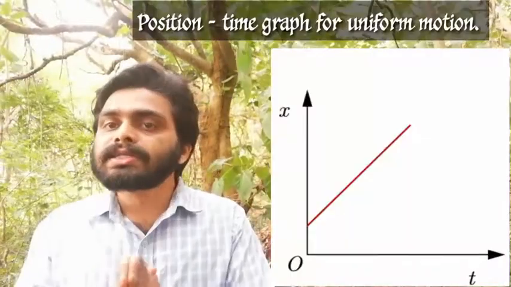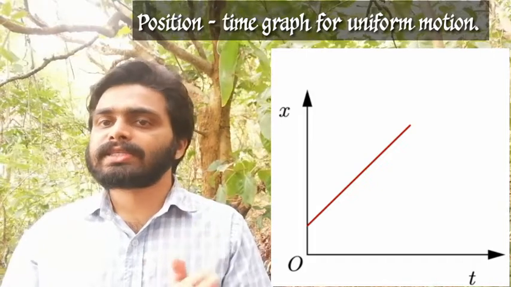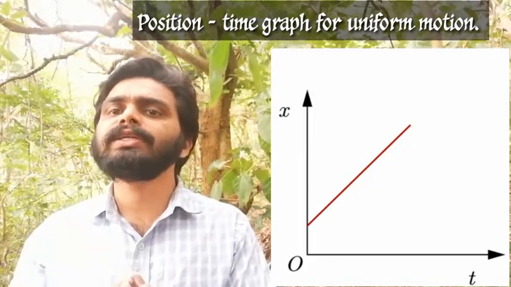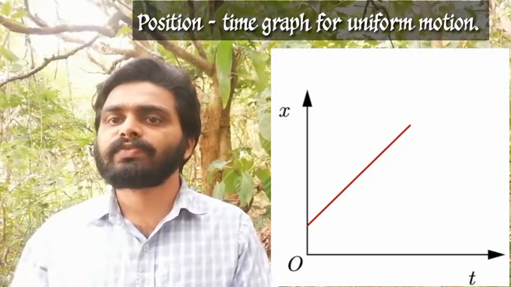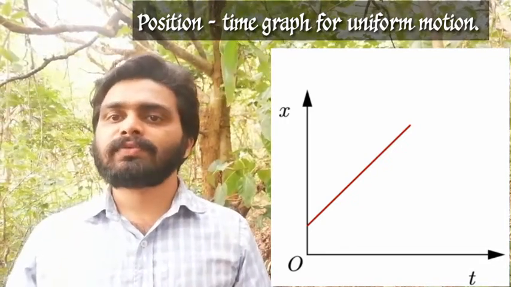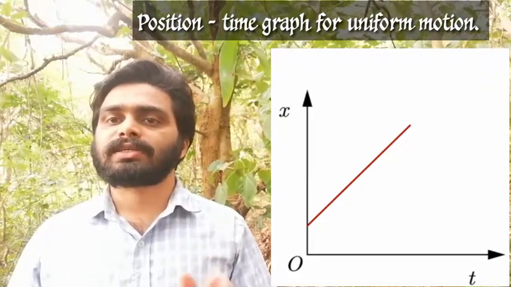So we obtain a straight line which is diagonal to the x and y axes. Okay, that kind of straight line we obtain for a uniform motion. The position time graph for a uniform motion is this kind of straight line.